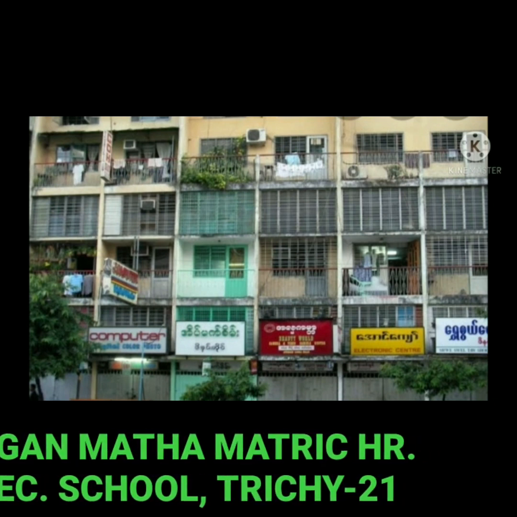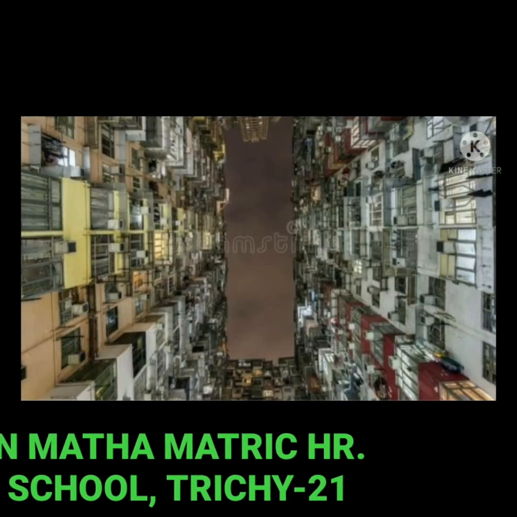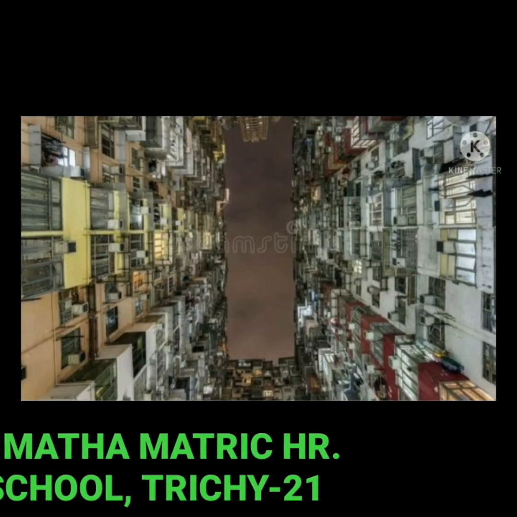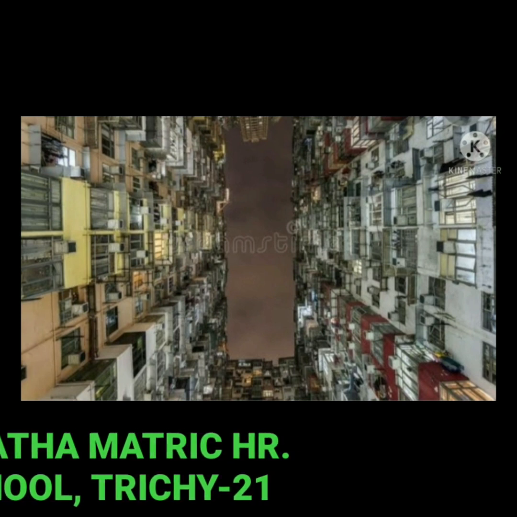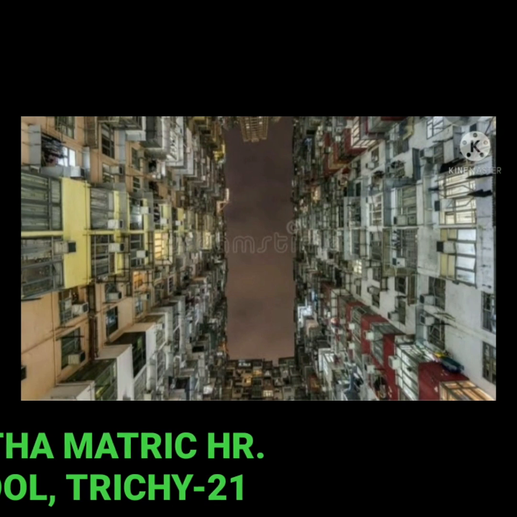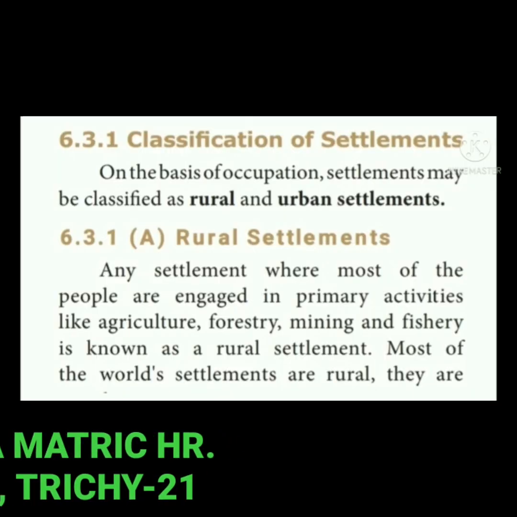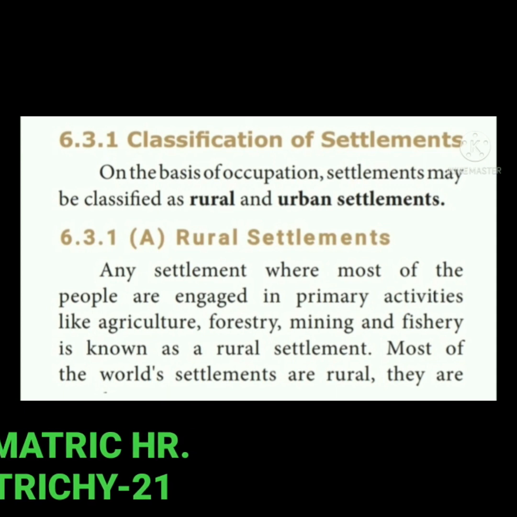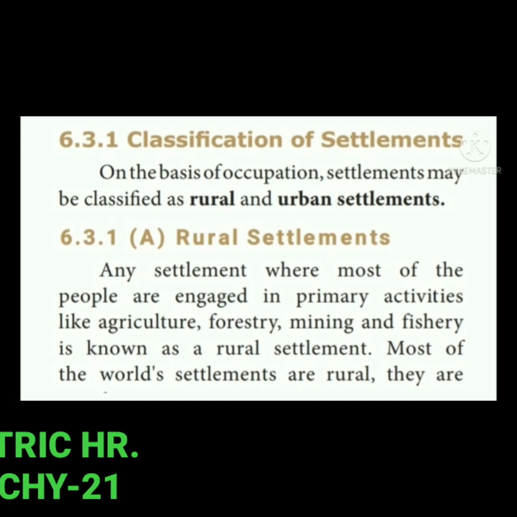Later, the small settlements developed into villages. Several villages together formed a town. Bigger towns developed into cities. The settlements were formed in different shapes, sizes and locations. Classification of settlements. On the basis of occupation, settlements may be classified as rural and urban settlements.